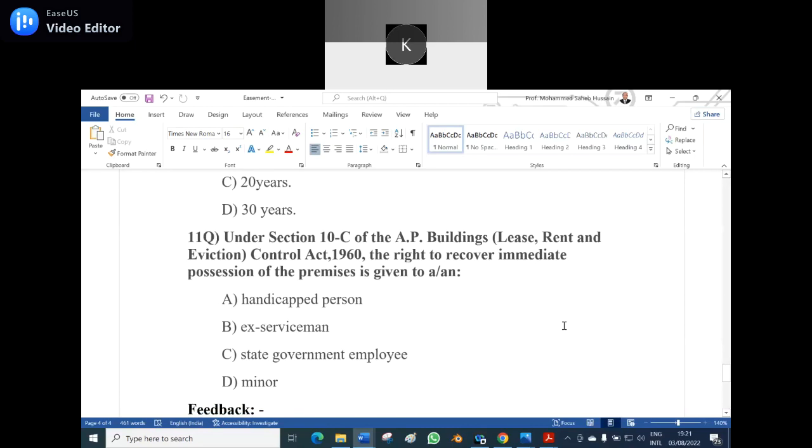Now, the 11th question is, under section 10C of the AP Buildings (Lease, Rent and Eviction) Control Act 1960, the right to recover immediate possession of the premises is given to: Option A, handicapped person. Option B, ex-serviceman. Option C, state government employee. Option D, minor. I think the TS Buildings Act is not there, so I have framed it, but anyhow the answer must be the same.